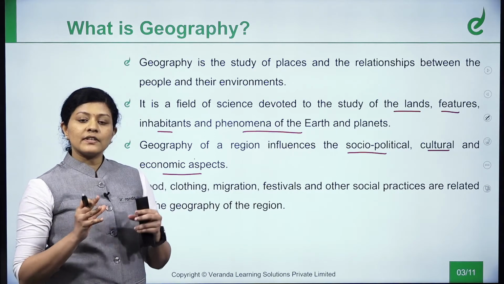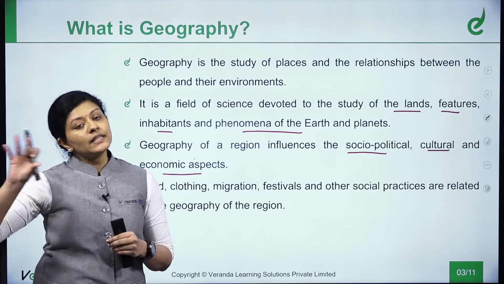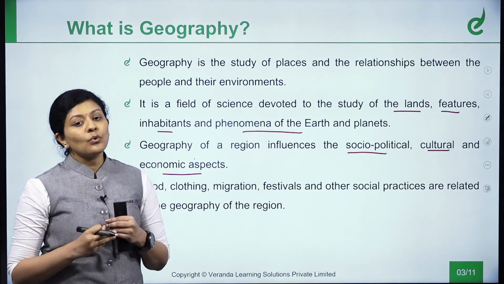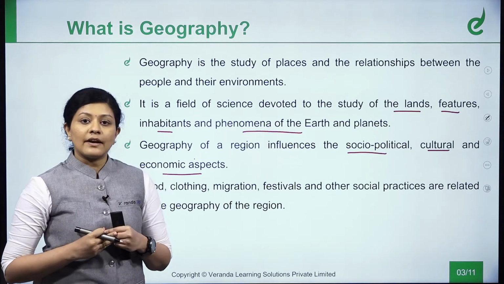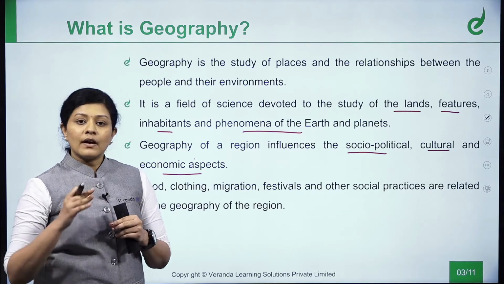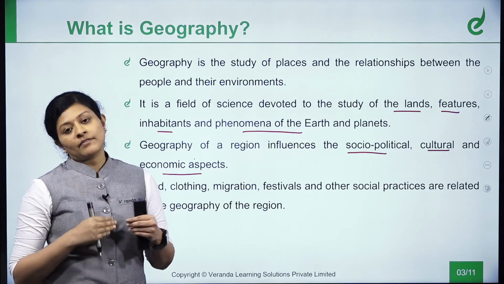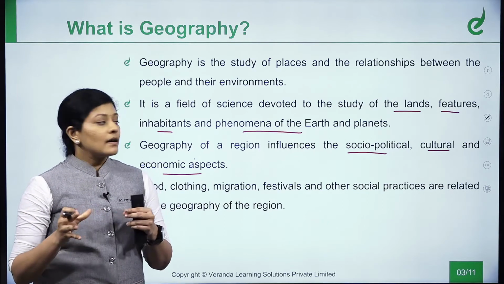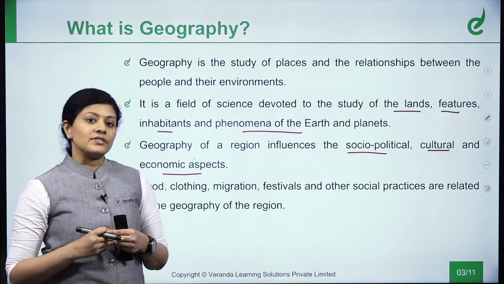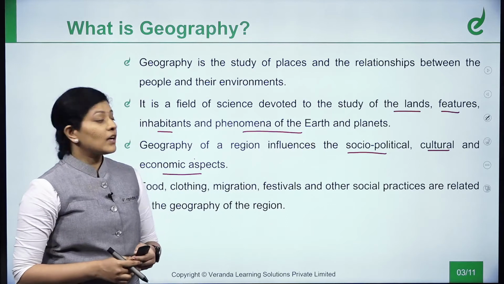See, you have different culture living in the mainland of India, and those living in Andaman, especially the interior of Andaman, they'll have a different culture. Even there are certain tribes who are totally secluded from the mainland of India, and their food, clothing, culture are totally different with respect to mainland India and Andaman. Even without comparing tribes, if you see the culture within India and within a state, there are different types of culture. So geography of a region influences the socio-political, cultural, and economic aspects.